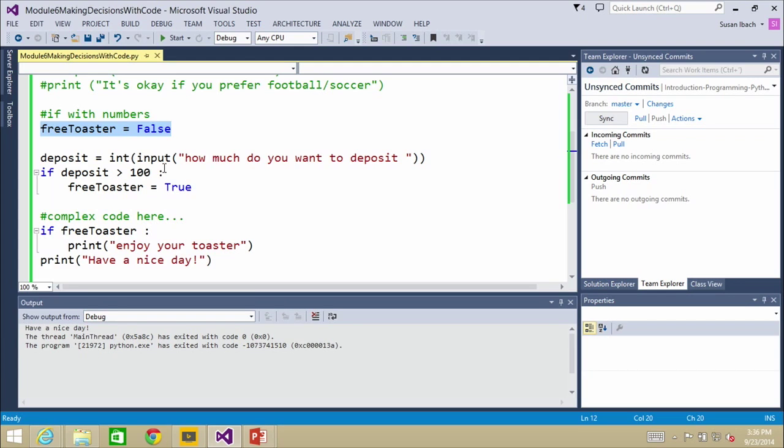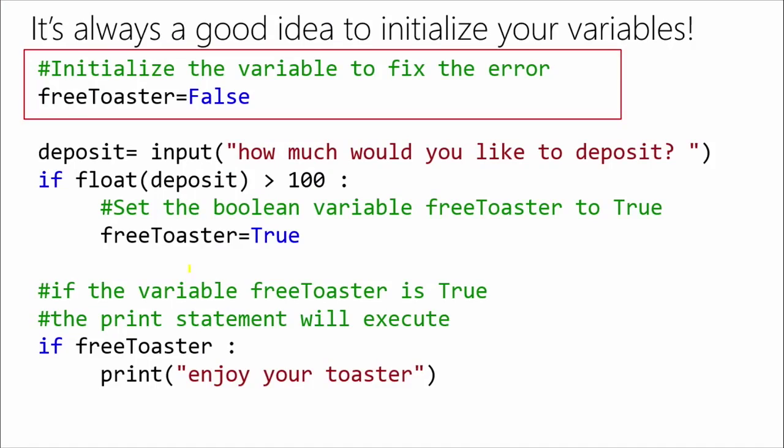Test every possible path, because you might have gone and said, hey, it's working. And then one day somebody deposits less than $100 and the code crashes. So we want to make sure we do lots of good testing. All right, we've just done that. And we just walked through this exact scenario of why did it crash? Because the variable was only declared if the values were greater than 100. So we had to initialize the variable. So this is just the same code. I'm going through it quickly because we just saw it in the demo.